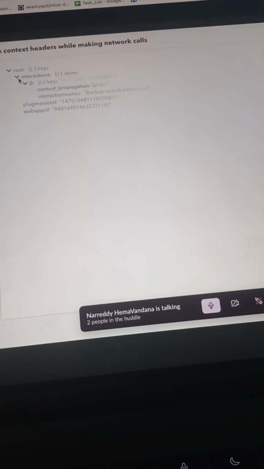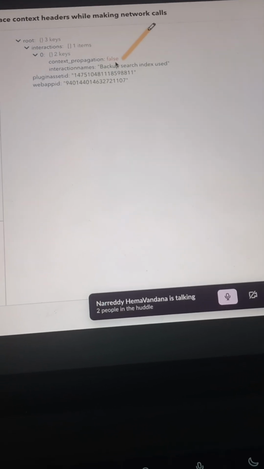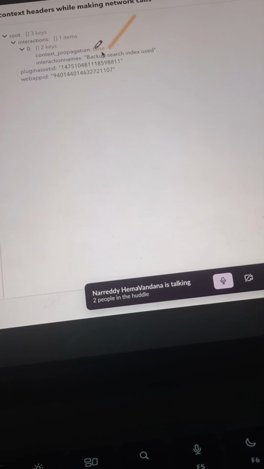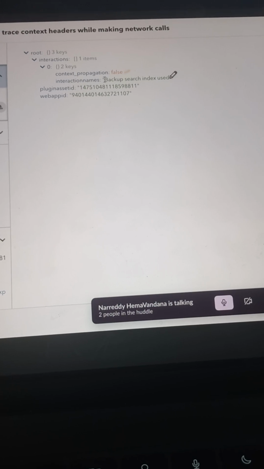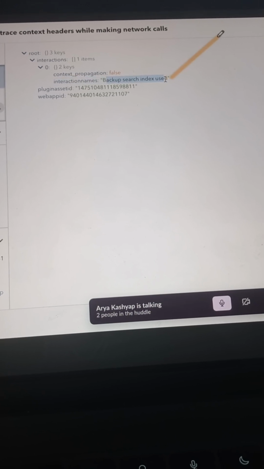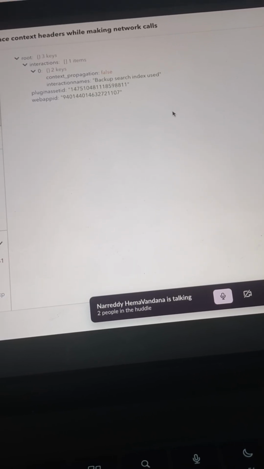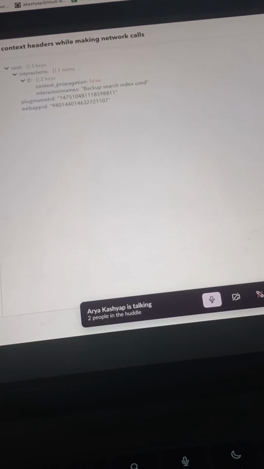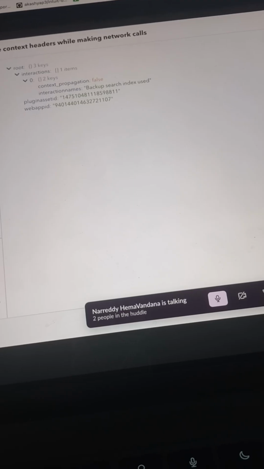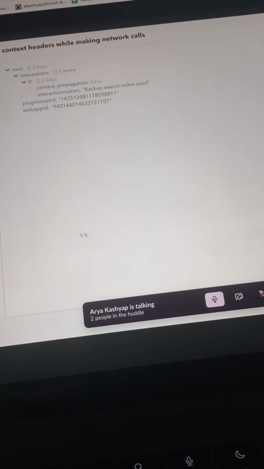See here, interaction propagation is false. It means this is not passing the interaction headers. Okay, where is the interaction header, Hema? This is the interaction name. Yeah, okay. You need to check in the code where you are saying this backup search. Okay, so Hema, if I give this thing to AI, it will do it? Yeah, it will help.